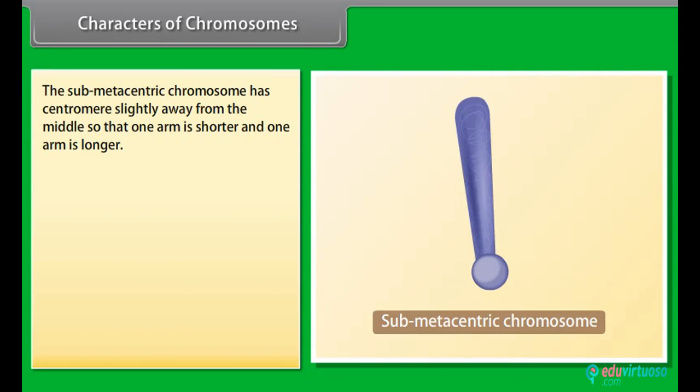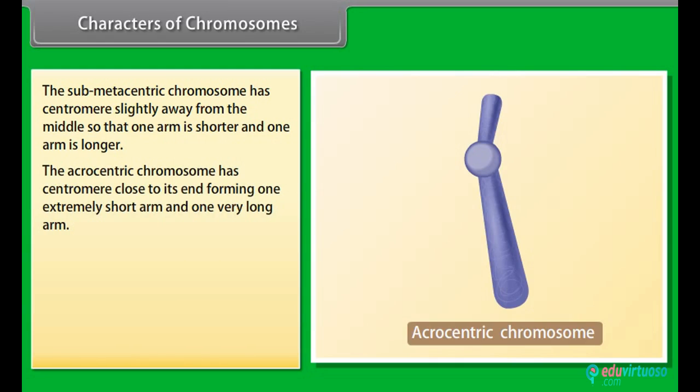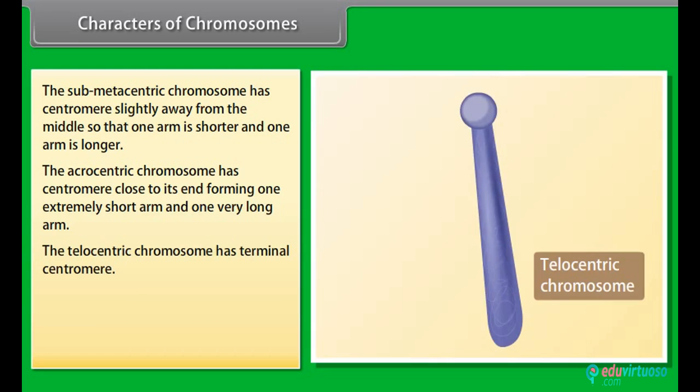The submetacentric chromosome has the centromere slightly away from the middle so that one arm is shorter and one arm is longer. The acrocentric chromosome has the centromere close to its end, forming one extremely short arm and one very long arm. The telocentric chromosome has a terminal centromere.